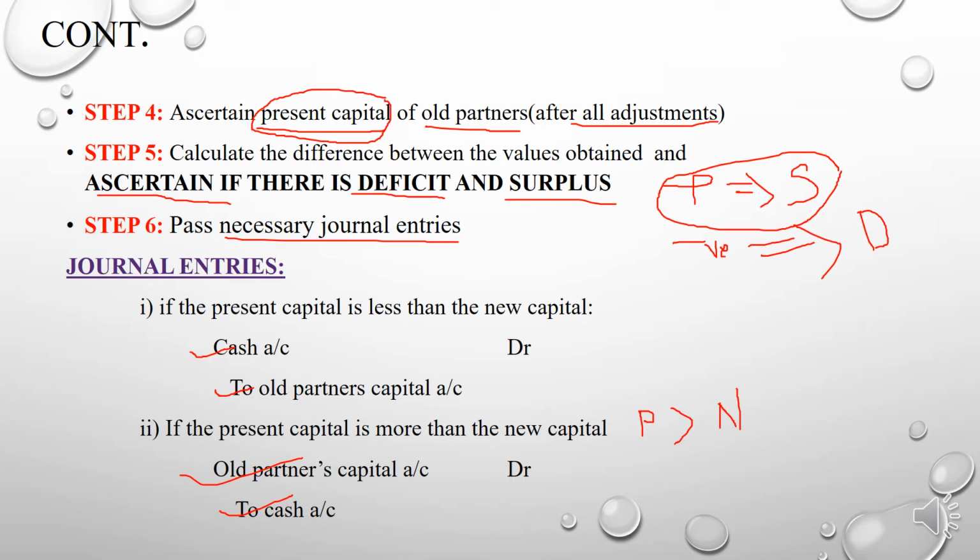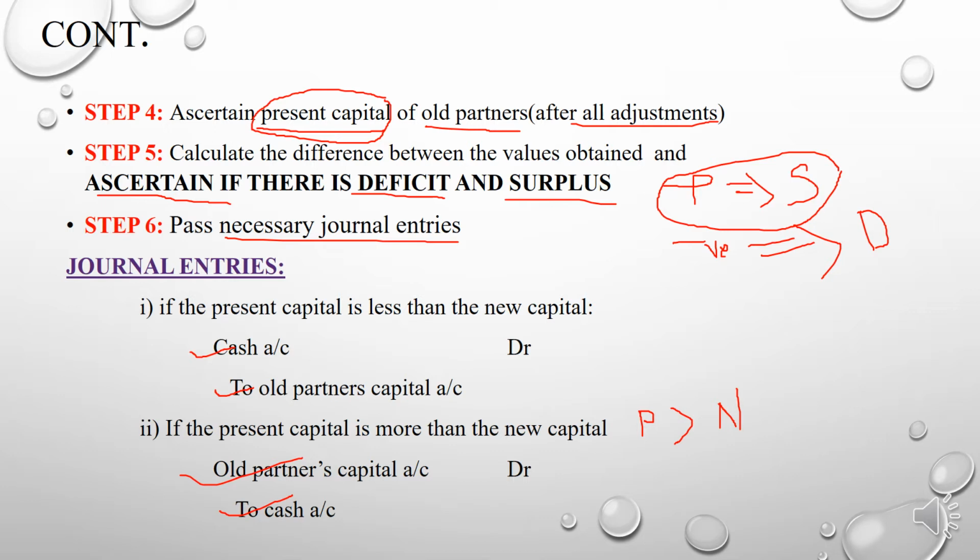Okay, so in the first step, you need to find out the total capital. In the second step, it is to calculate new capital, and in the third step, you need to allocate the new capital of the firm in the new profit sharing ratio. In the fourth step, you need to ascertain the present capital of old partners, passing all the adjustments in the partners' capital accounts.